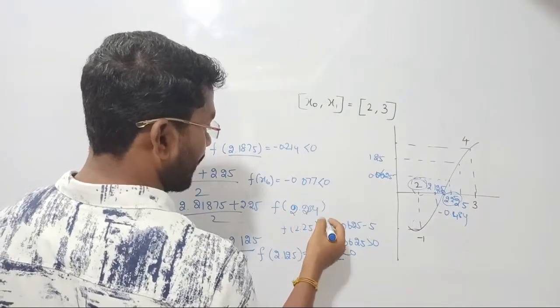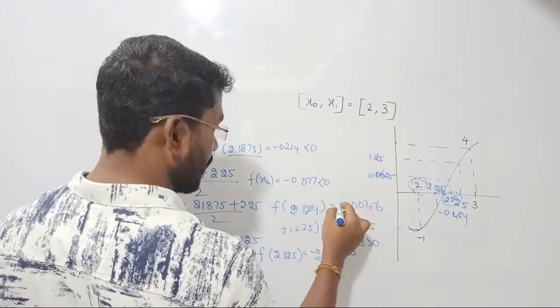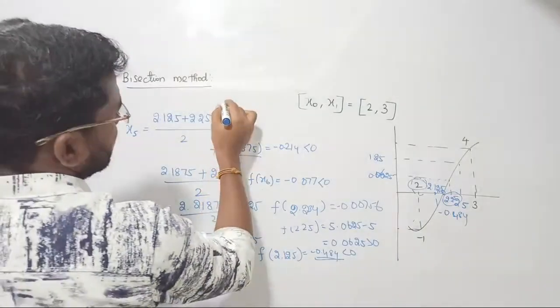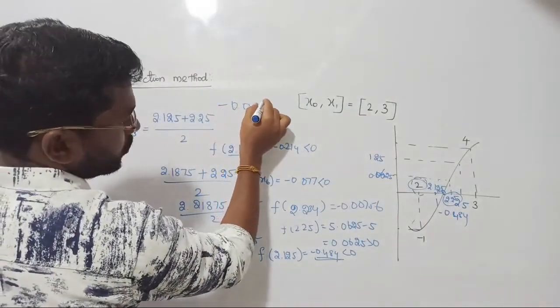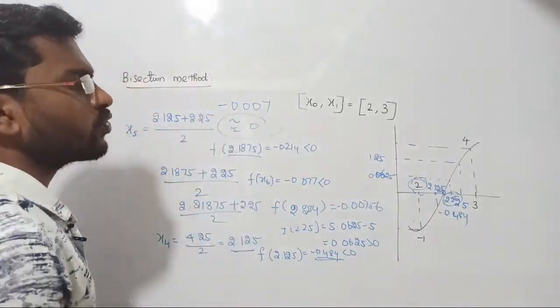2.234, right? The value I get here is 0.00756. Of course, the minus will be there, I'm just squaring. See, minus 0.007 is approximately equal to 0 only. Do you all agree with me? Yes, that is what I've been telling you.